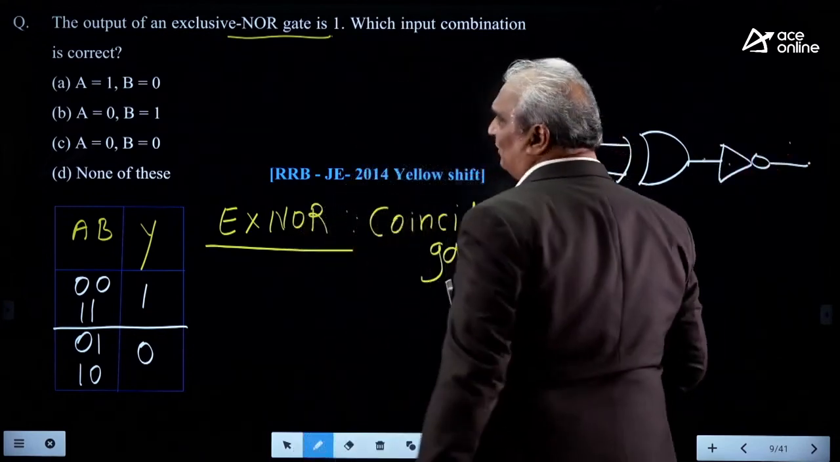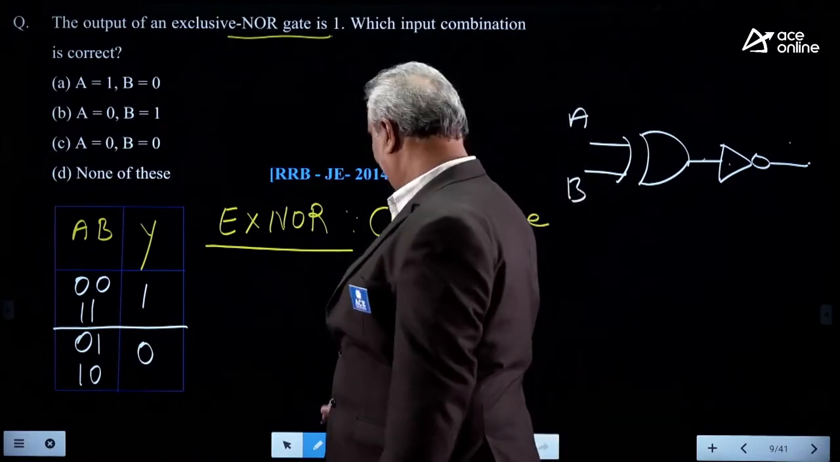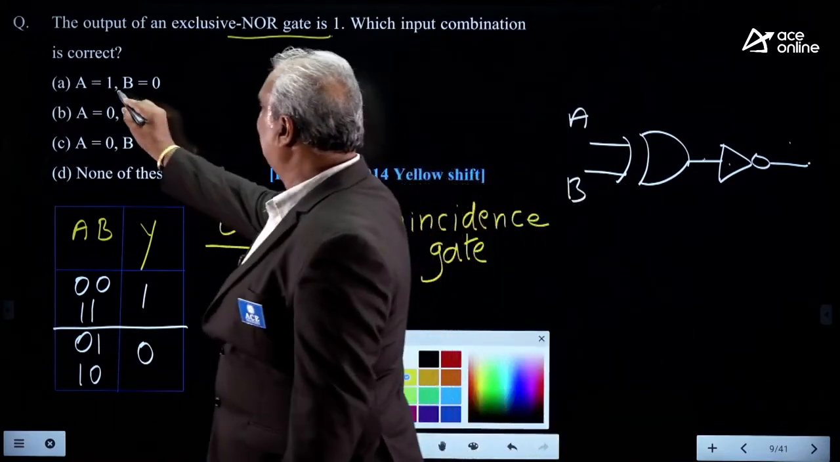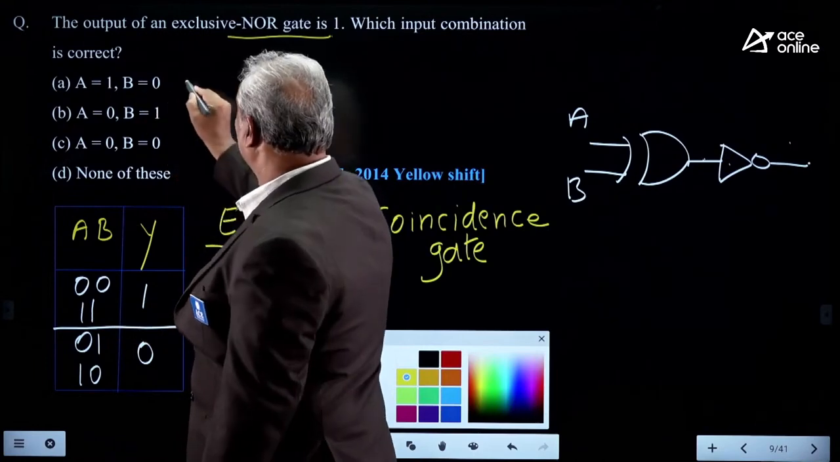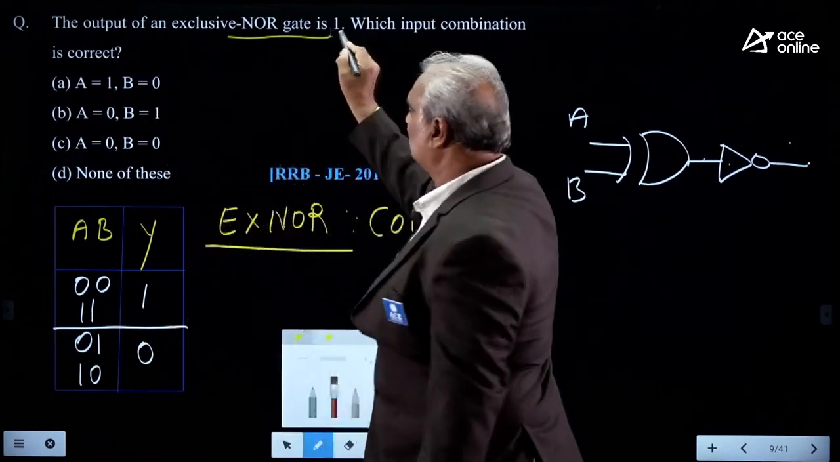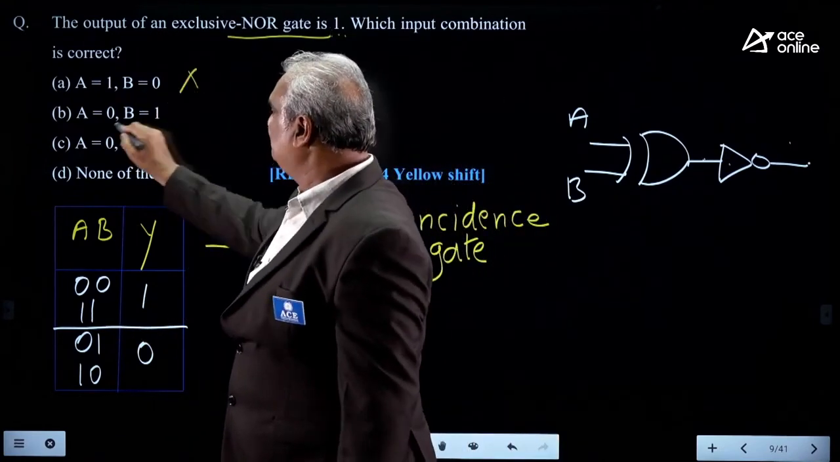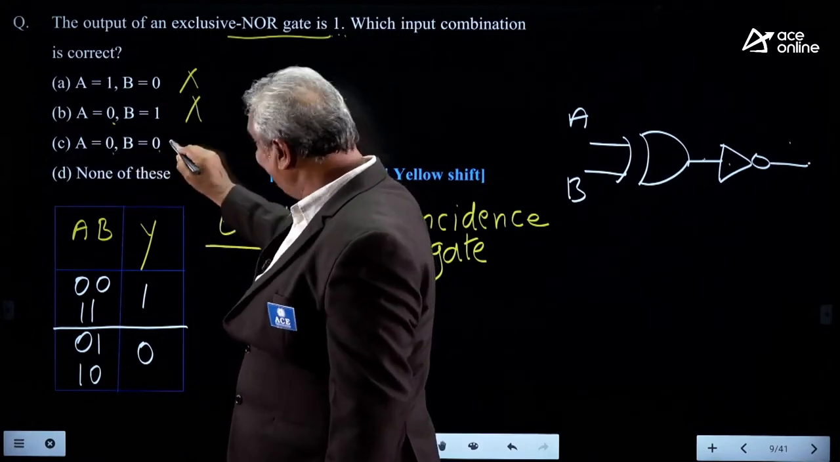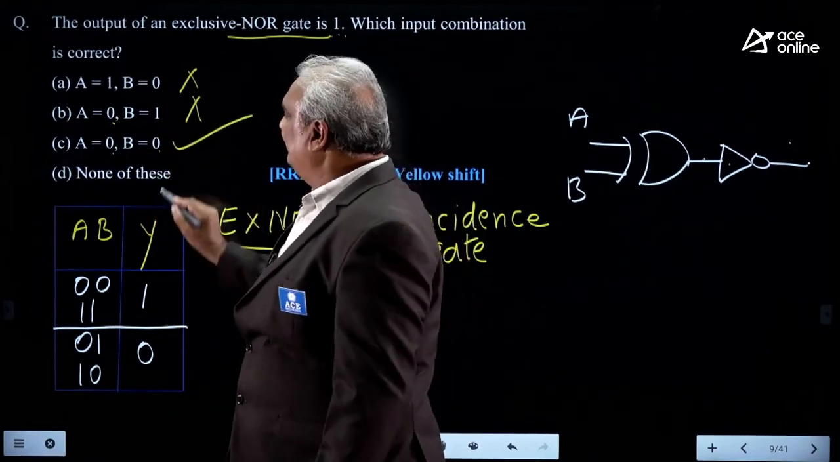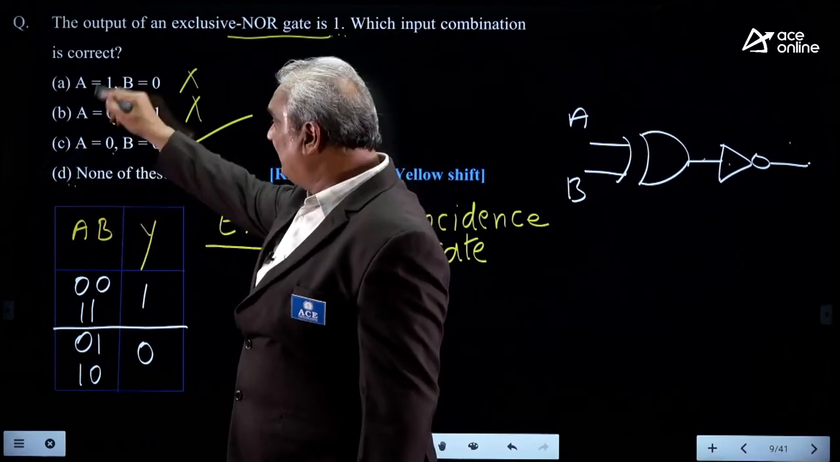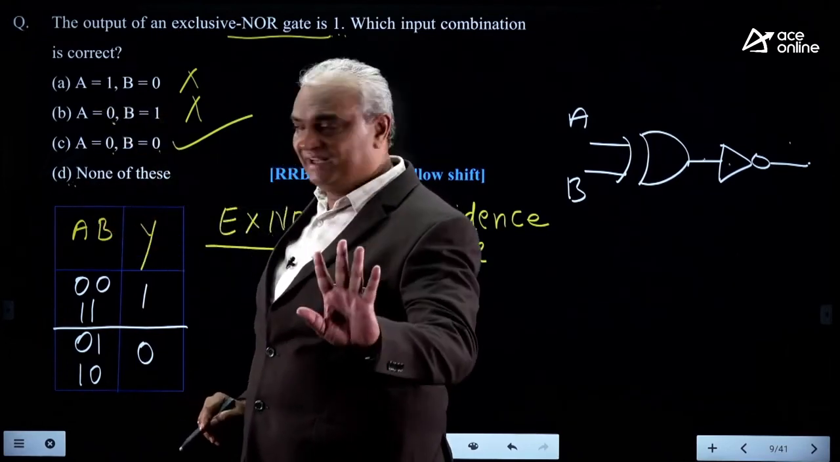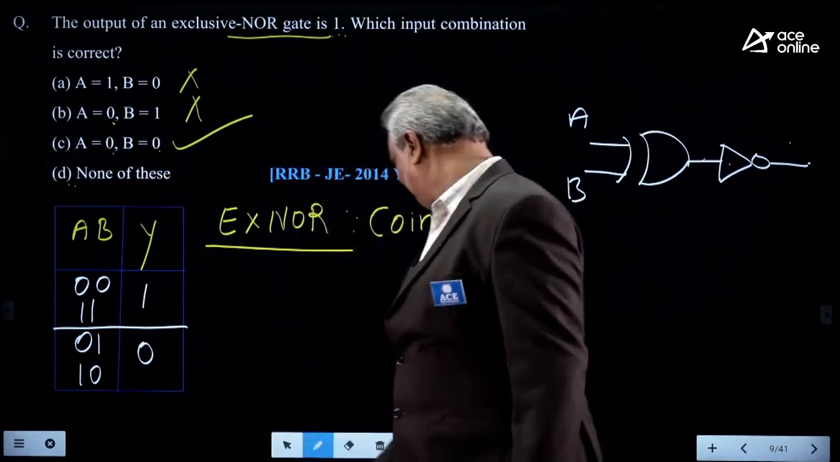That's why, what about the correct answer here? Here, A 1, B 0 means both are different, so it gives 0, but we require output 1. That's why it is false. 0, 1 false. 0, 0 yes, because both are the same. So A, B and D are wrong, and the correct answer is C.